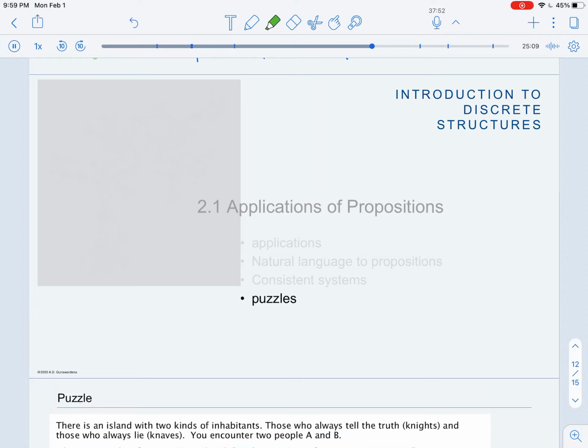In this last section, we'll discuss some application of propositions for puzzles. And the key takeaway isn't so much the puzzles, and maybe you enjoy puzzles, and that's fun, but the thinking is what's most important, is how can we develop a systematic way of thinking.